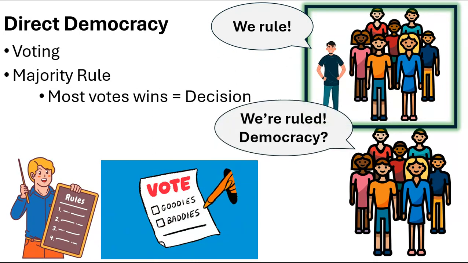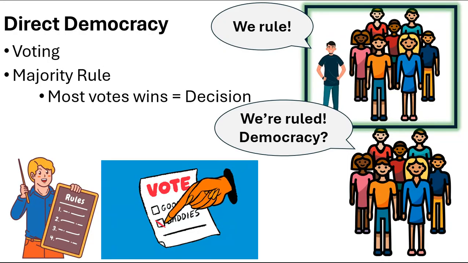The people rule. One of the small problems here is, yes, the people at the top are experiencing democracy. People are ruling. People at the bottom, not so much. They did not get what they wanted. They did not get the rules that they wanted. They did not get the decisions that they wanted. I thought this was a democracy.